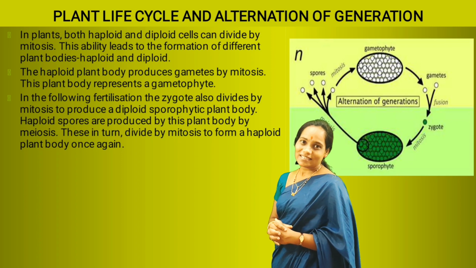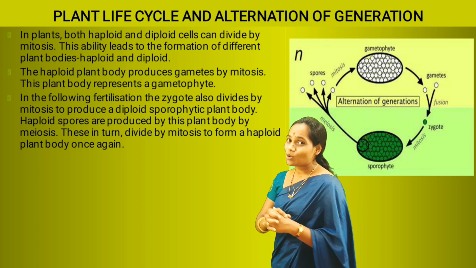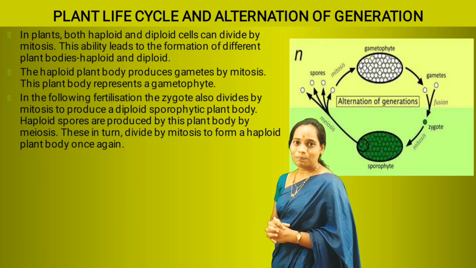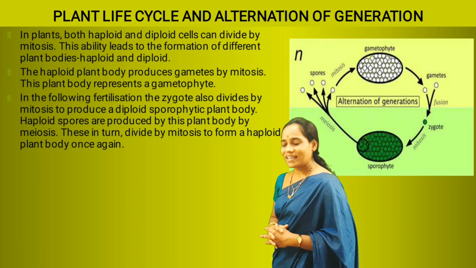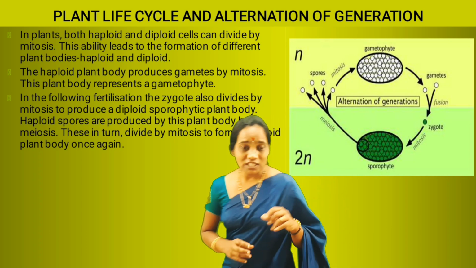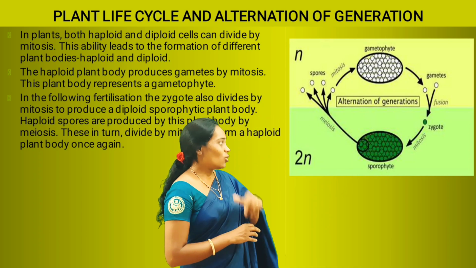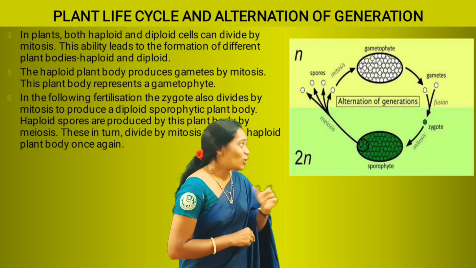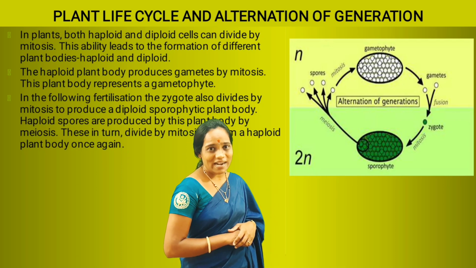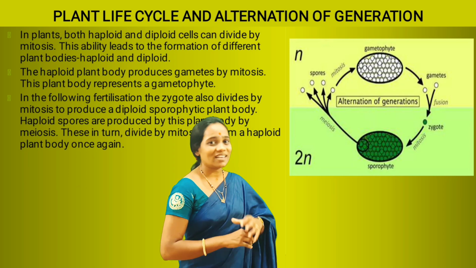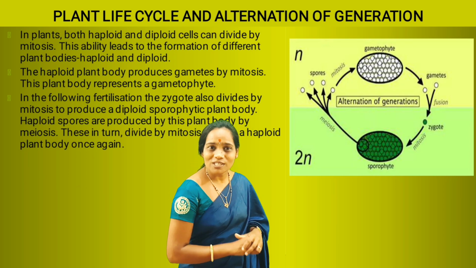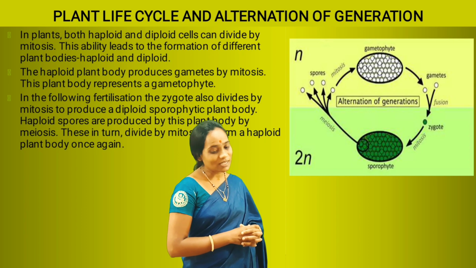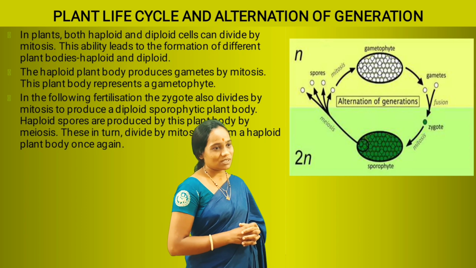The diploid plant body is called the sporophytic plant body, which you can see below, green in color. The function of the diploid sporophytic plant body is to produce haploid spores.